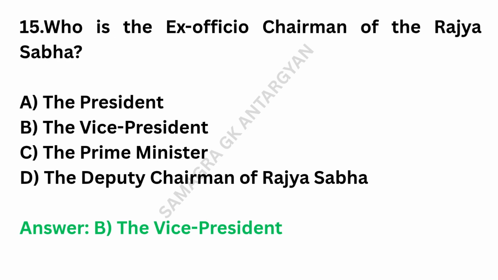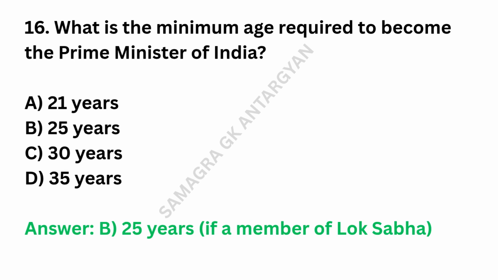Answer: Article 61. Who is the ex officio chairman of the Rajya Sabha? Answer: the Vice President. What is the minimum age required to become the Prime Minister of India? Answer: 25 years.